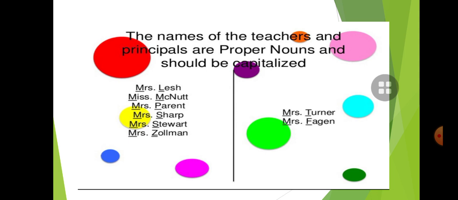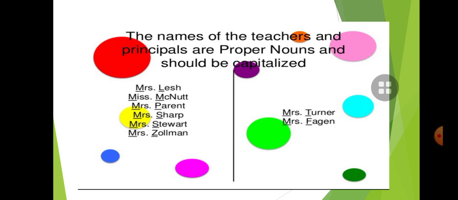And the names of the teachers and principals are proper nouns and should be capitalized. A proper noun is always written with a capital letter. It means capitalized. Examples: Mrs. Lash, Miss McNutt, Mrs. Parents, Mrs. Sharp, Mrs. Stewart, Mrs. Dolman, Mrs. Turner, Mrs. Fagan. These are the names of the teachers or principal. So these are special names.